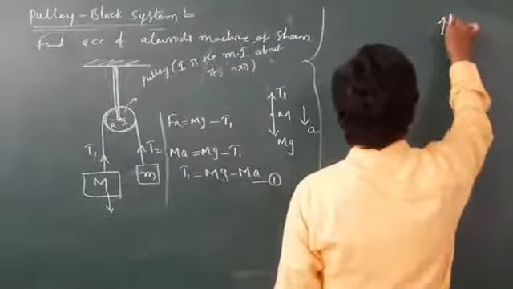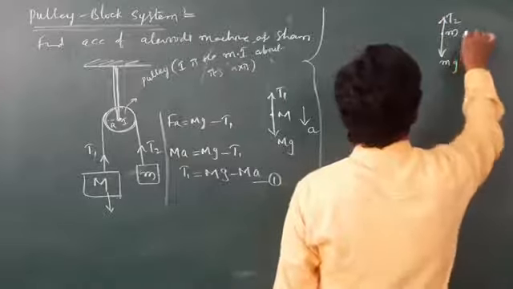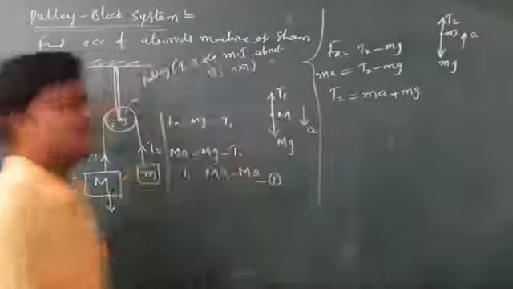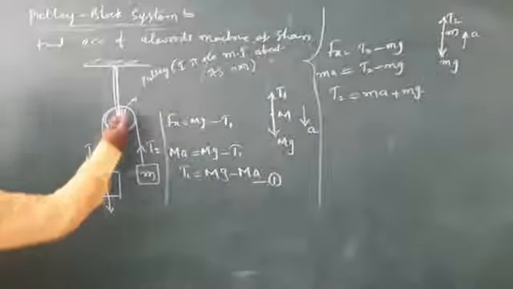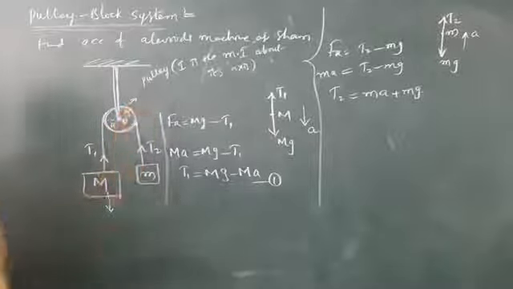Small m is moving up with the tension T2, mg with an acceleration a. Now the net force is T2 minus mg. This is small m a, T2 minus mg. T2 is equal to ma plus mg. So I got T2. Now taking torque about this point O, moment of inertia is I.